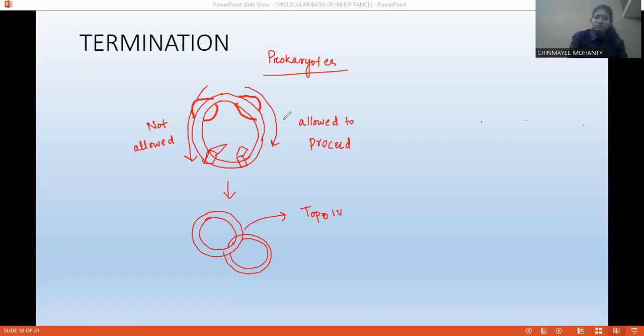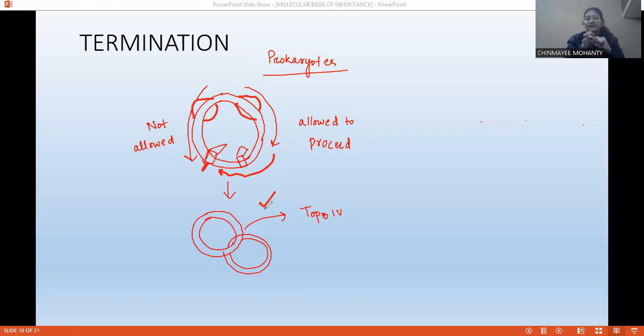So if the fork is moving in this direction, it can proceed. But if the fork is moving in the opposite direction, it cannot proceed. So this fork will stop at this point. This fork will move in this direction and they will meet at a particular point. And once that is done, DNA replication is done. You can see it's a ring-like structure. And we need to separate it. How will the separation be carried out? The decatenation. This is called catenated DNA.